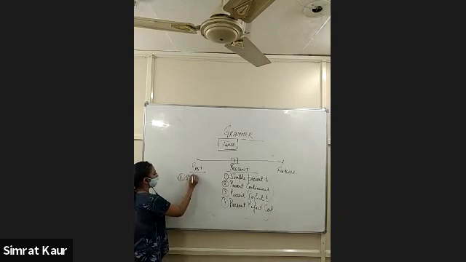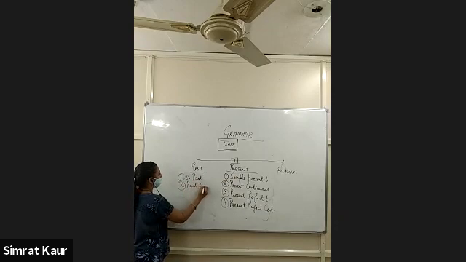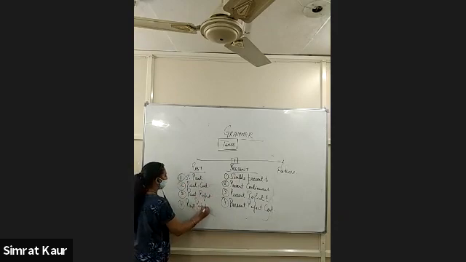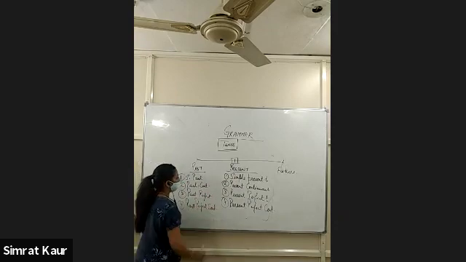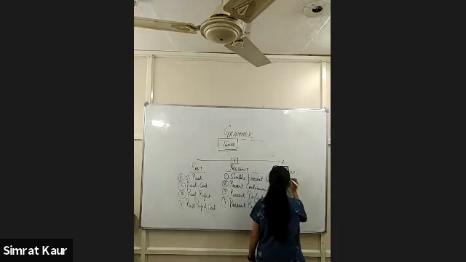Simple past tense, then past continuous tense, then past perfect tense, and then past perfect continuous tense.